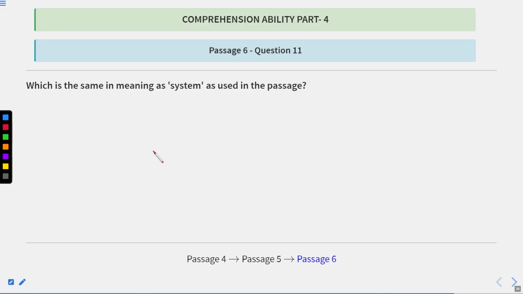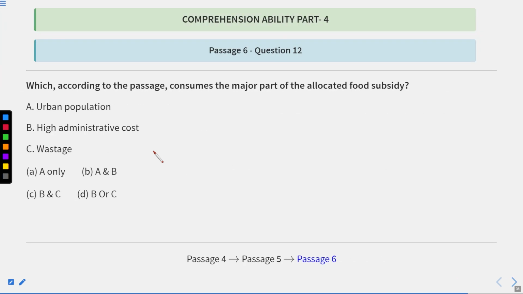Which is the same meaning as system used in the passage? So routine, mechanism, machine, or procedure. So we know well that system is mechanism. So B is the correct answer. Which, according to the passage, consumes the major part of the allocated food subsidy? We have already read this.